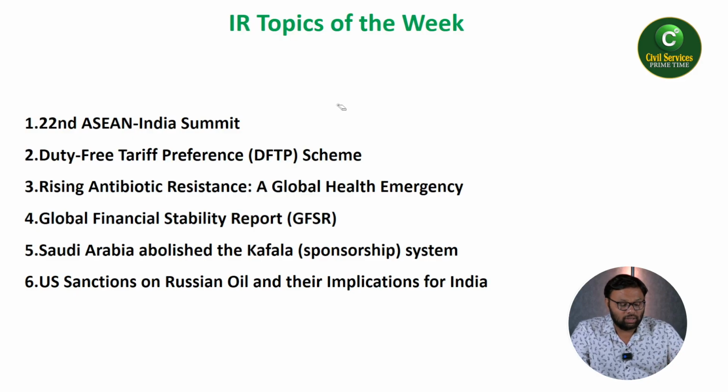Next one would be Saudi Arabia abolished the kafala system or sponsorship system. Mostly, you might have heard this word in Middle East regions, especially since the 1950s or 60s. This system has evolved in Saudi Arabia and other Middle East nations. So, what was this all about, and how it will affect India's migrants, especially from India to Middle East nations, and this one would be one of the classical examples of modern day slavery. But anyway, under the Vision 2030, the king of Saudi Arabia has abolished this kafala system and introduced various measures for the progressive Saudi Arabia growth.